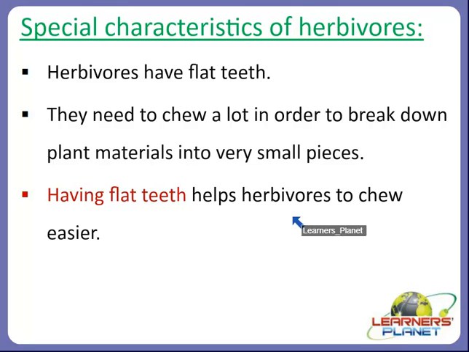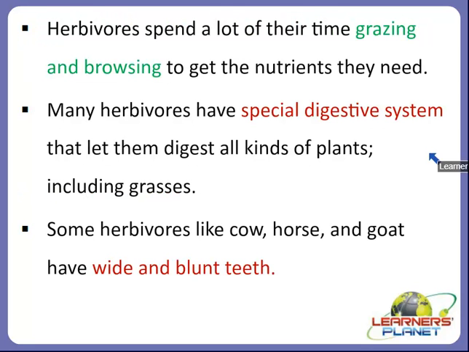not have much of the nutrients. They do not have many nutrients like seeds, right? So herbivores that rely on those plant parts must spend a lot of their time in grazing. So let's see some other characteristics of herbivores also, right? They spend a lot of their time grazing and browsing to get the nutrients which they need for carrying out